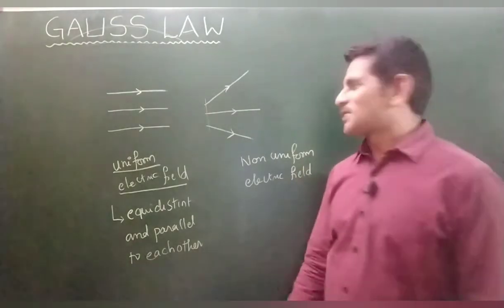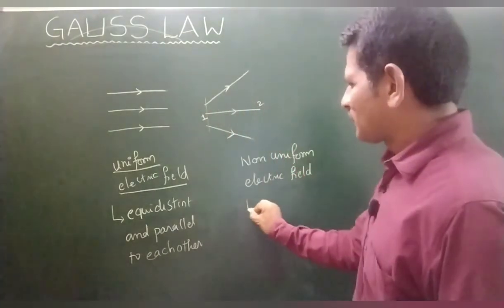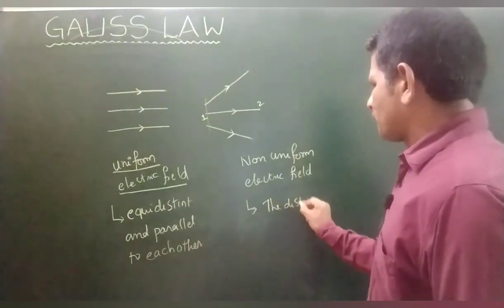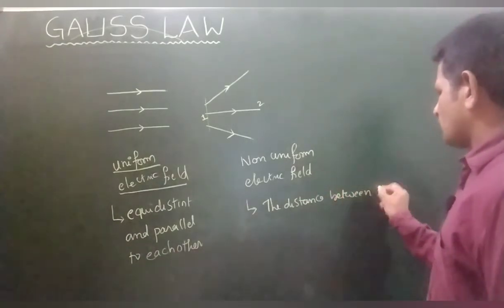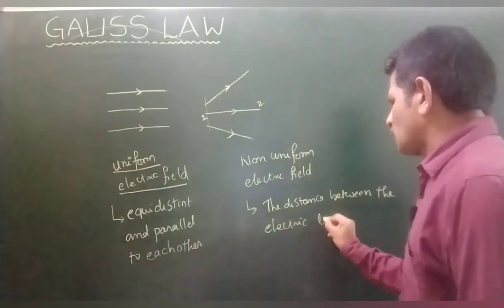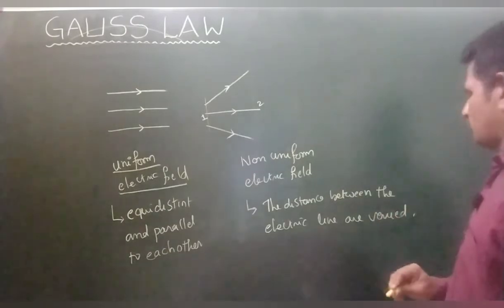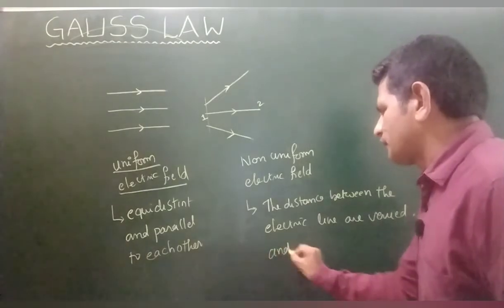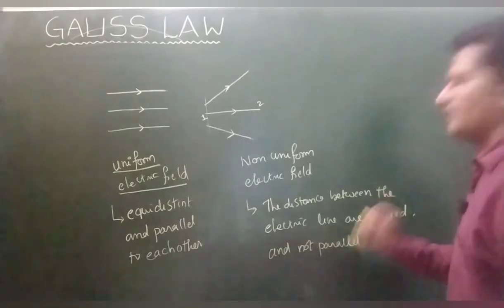Get my point? This is non-uniform because the distance between the electric lines is varied and they are not parallel. Not parallel. Are you getting my point?